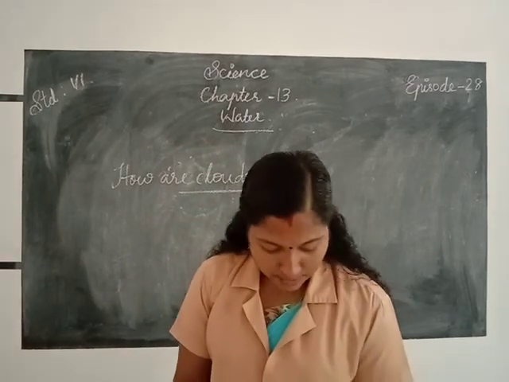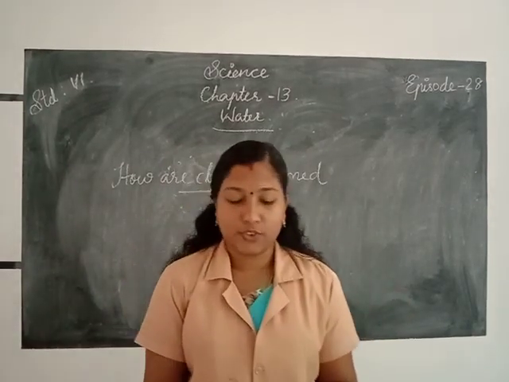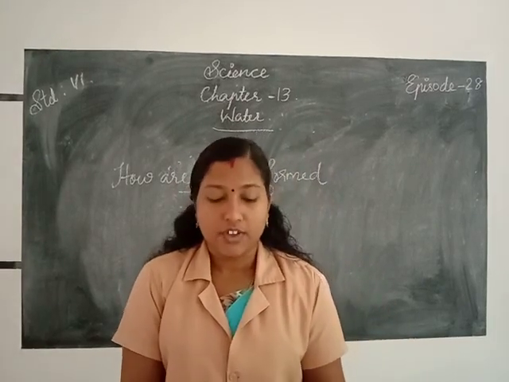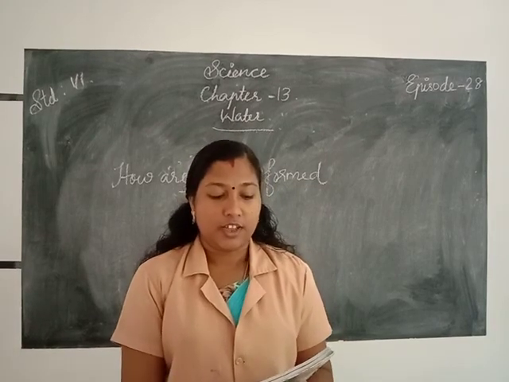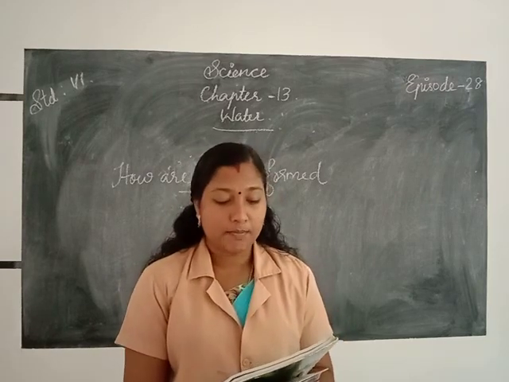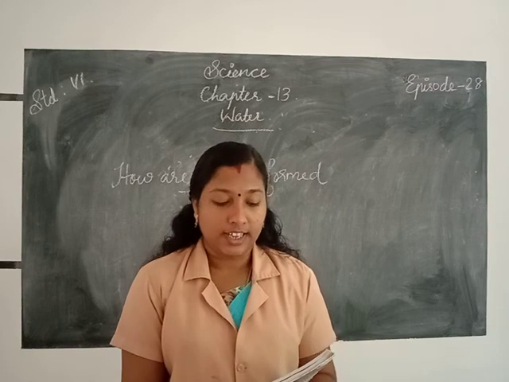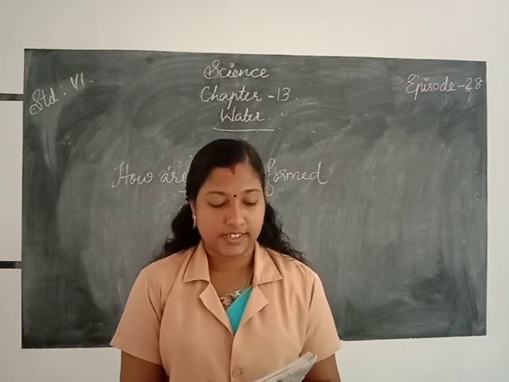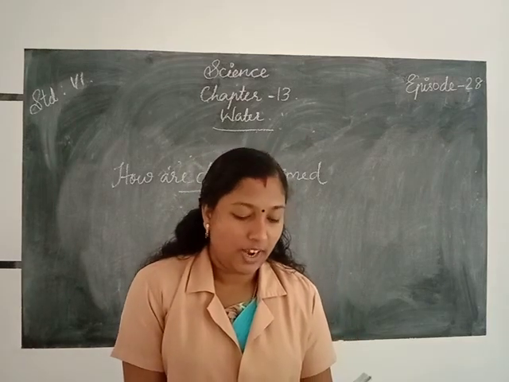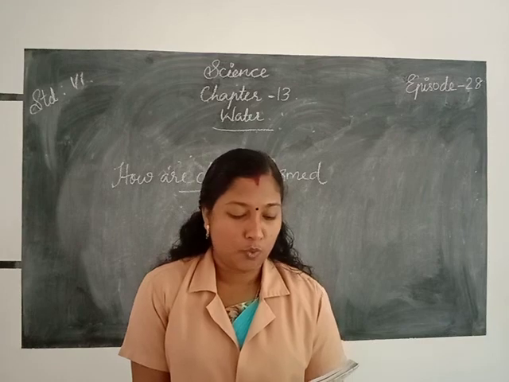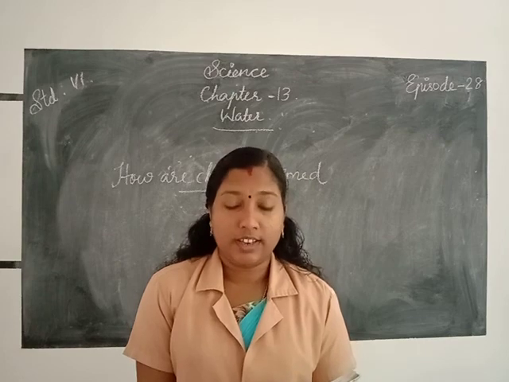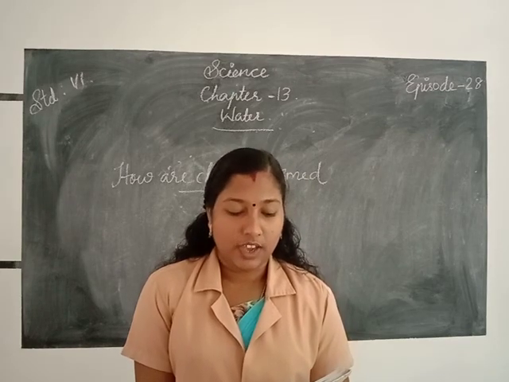In your textbook, page number 140, an activity is given. All of you listen. Take a glass half filled with water. Wipe the glass from the outside with a clean piece of cloth. Then add some ice into the water. Wait for 1 or 2 minutes, then observe the changes that take place on the outer surface of the glass. What happens? Yes, we can see some vapor form on the outer surface of the glass. All of you listen.